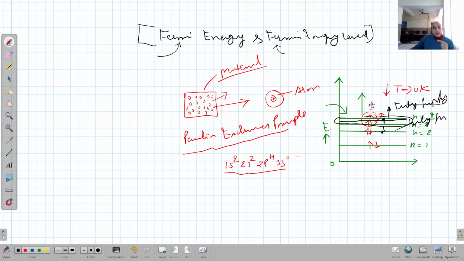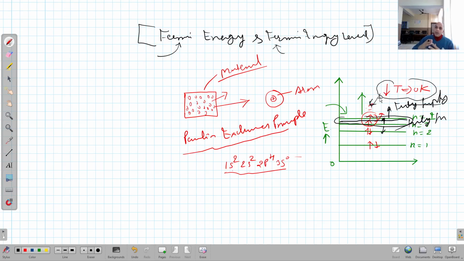Now if I increase the temperature, in that situation the electron will try to go to the higher energy states, and in that situation we can't say that there is a particular level that separates the filled level from the empty level. So in that situation we make an approximation that will be cleared in the upcoming part of this lecture. But this is the situation of an atom, and this is the situation at 0 Kelvin, right?